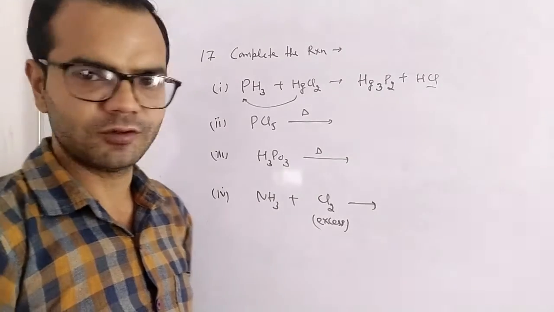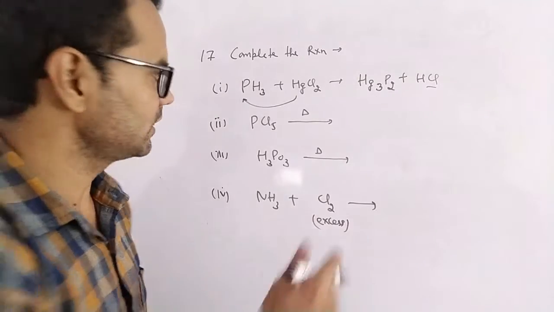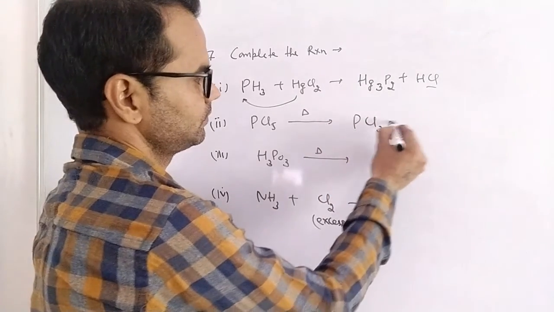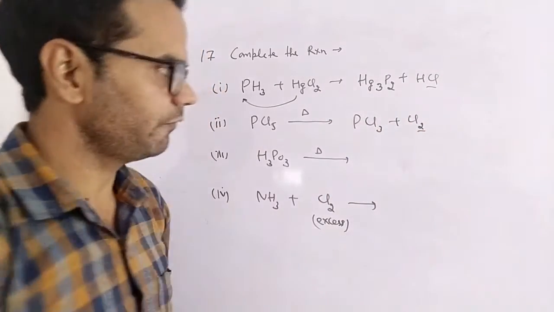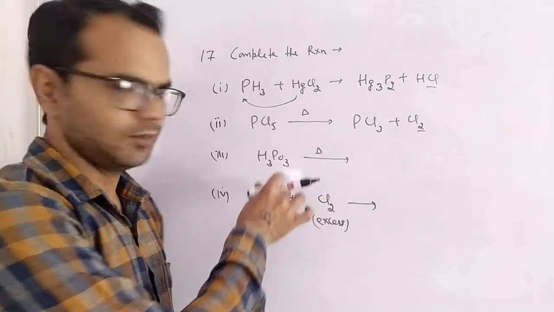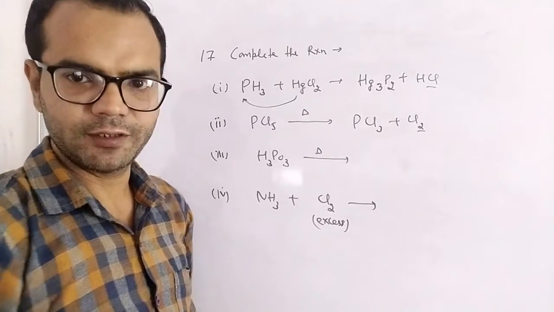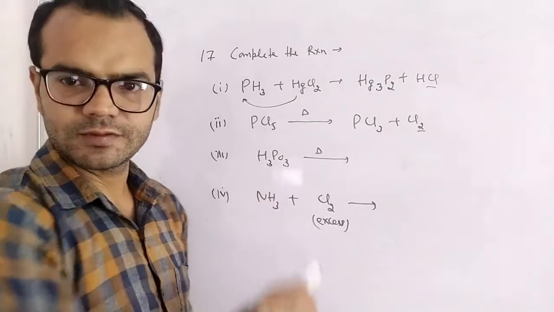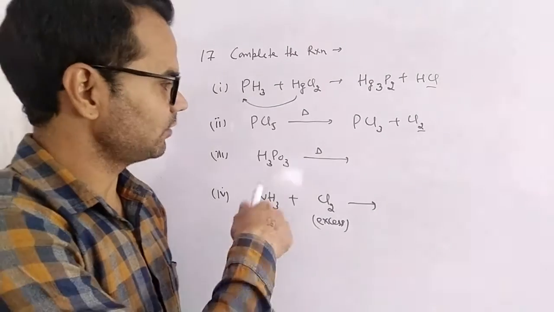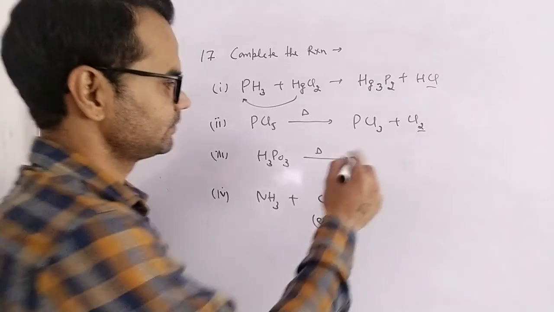PCl5 does not contain all equal bond lengths. There are two weak bonds, so it dissociates to give PCl3 and Cl2. What will happen if H3PO3, phosphorus acid, is heated? Actually, it is the auto redox reaction of phosphorus acid. It oxidizes and reduces itself in the same reaction.